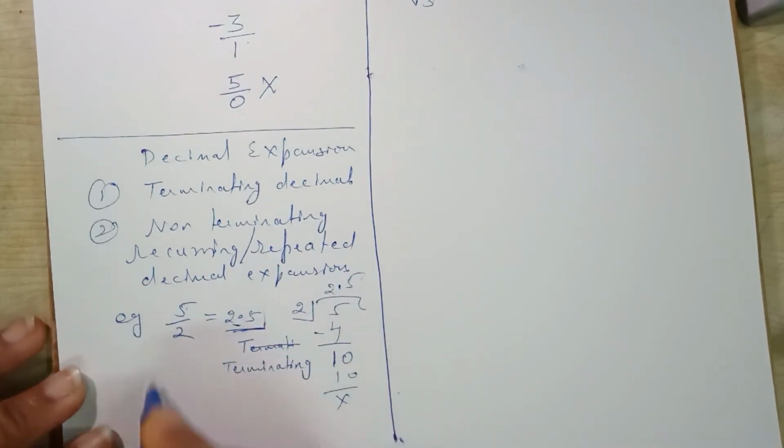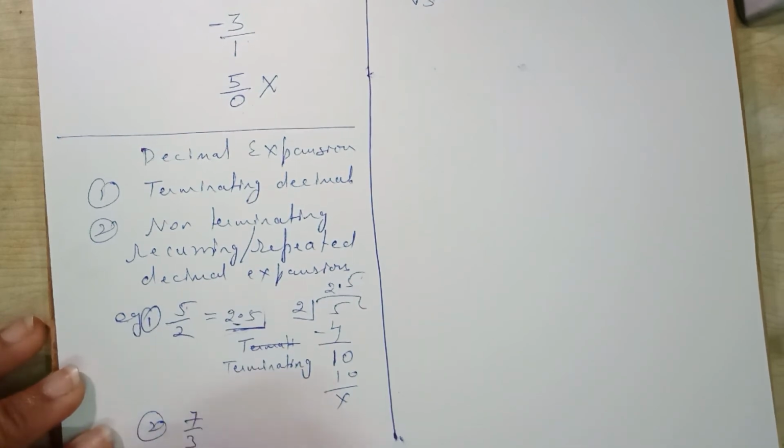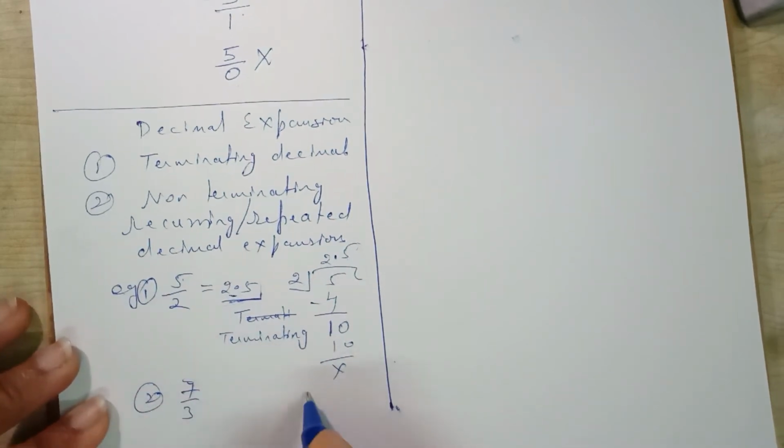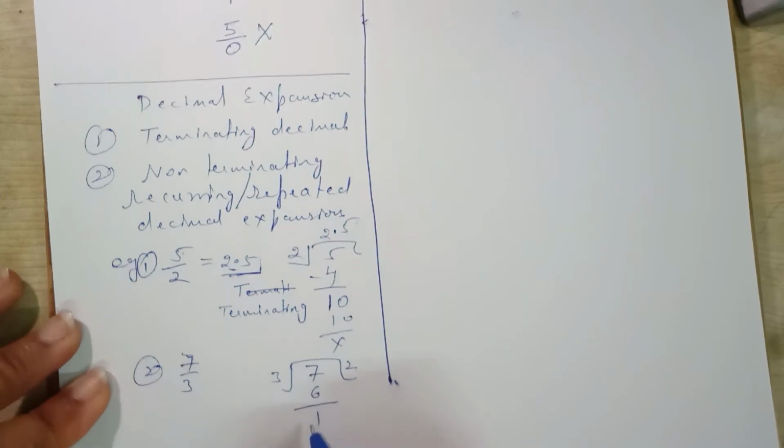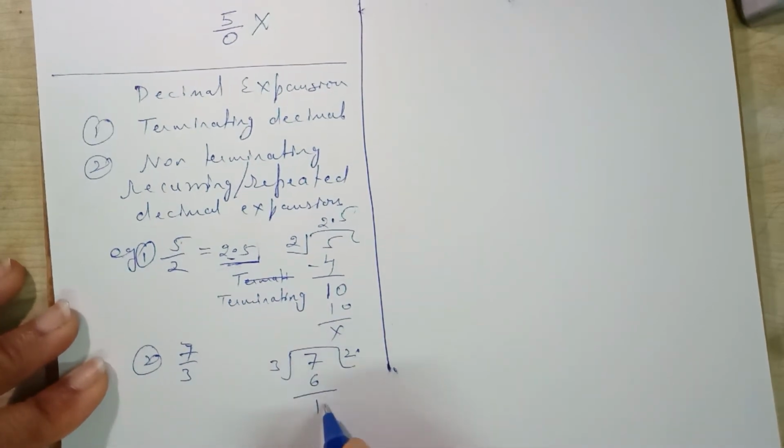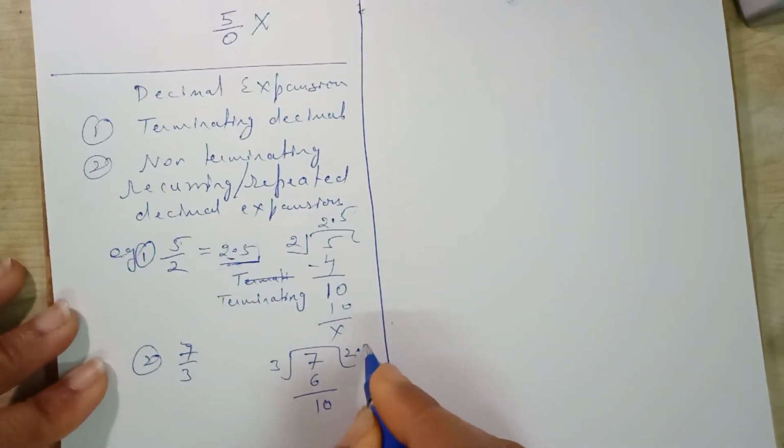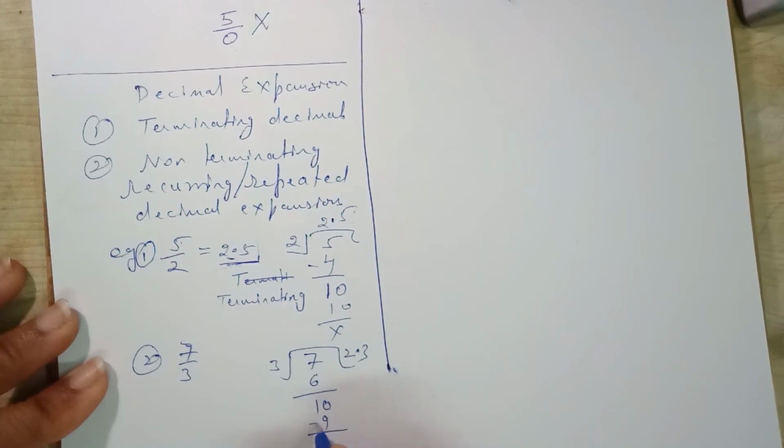Let us take one more example. Next example I am taking 7 upon 3. If we divide 7 by 3, then what will happen? 3 2s are 6, 1 will be the remainder. Take the decimal 0, 3 3s are 9, again 1 will be the remainder.